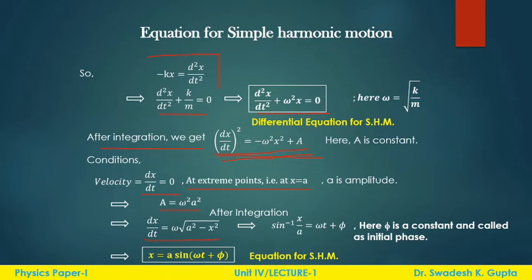Again integrating this equation, we will get the solution, and then finally we will have this equation, which is the solution of the differential equation and is called the equation of simple harmonic motion. Here the phi is again the constant of integration and is called the initial phase of the motion.